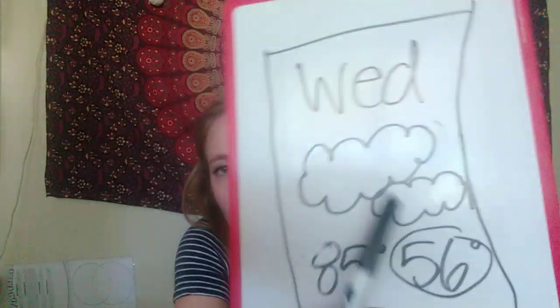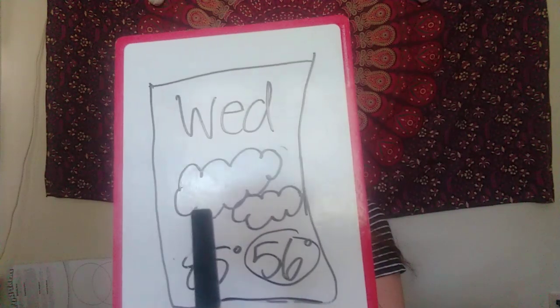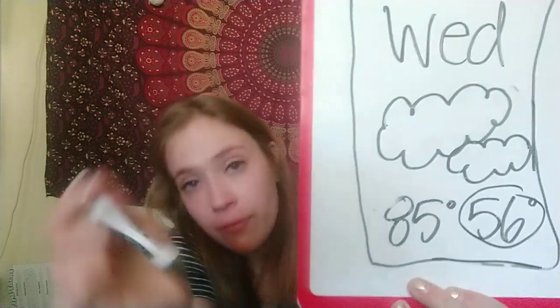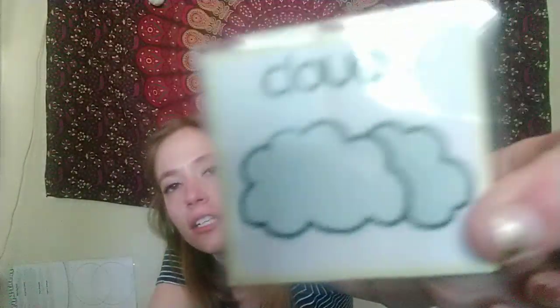Okay, and then we finally have a new weather picture for today. So it's just a couple of clouds. So what is that? What does it mean if we just have clouds? What type of weather are we going to have today? So if you said cloudy, you were correct. So we will most likely have